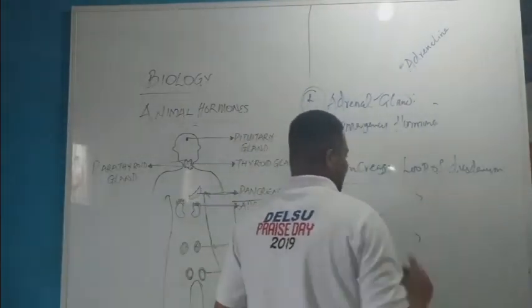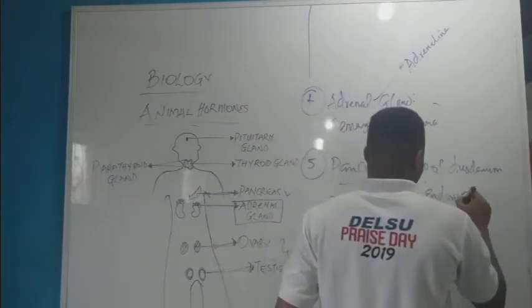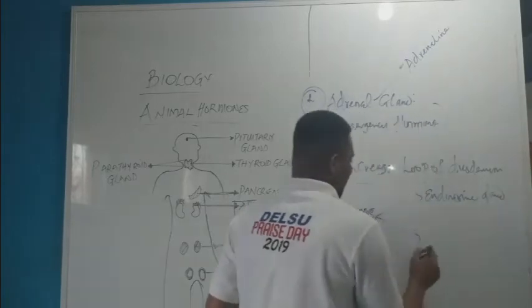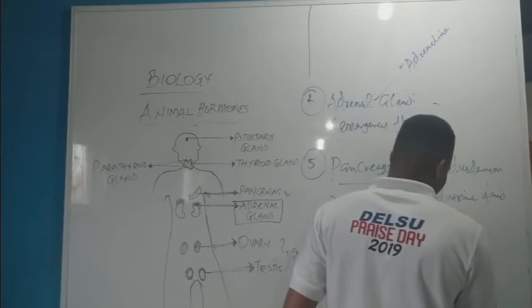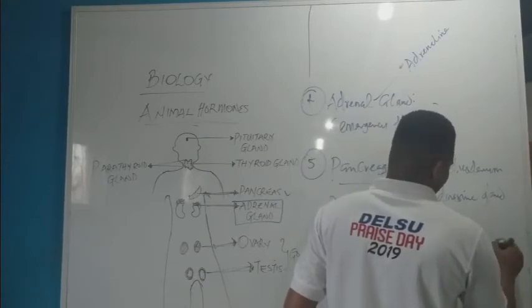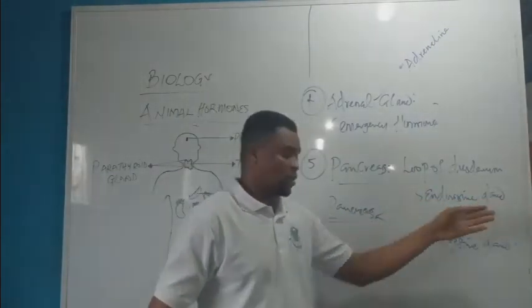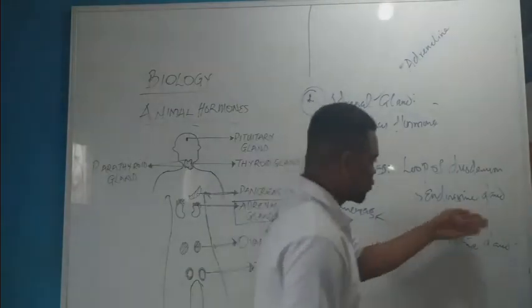The first one is that it serves as an endocrine gland. The second one is that it serves as a digestive gland. So it has two major functions: it serves as an endocrine gland, and it serves as a digestive gland.